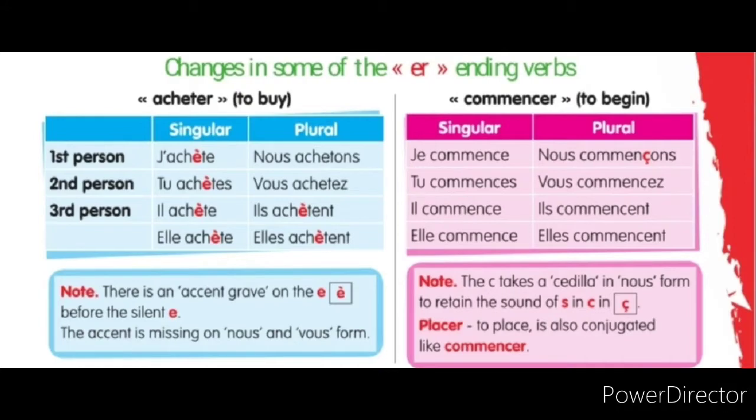Before going to irregular verbs, we already learned regular groups. There are three different types of regular groups. One is the first group, ER ending; second group, IR ending; third group, RE ending. We already learned ER and IR. Here in ER we learned regular verbs. Now we are going to learn irregular verbs.